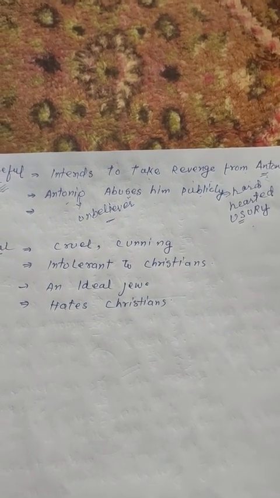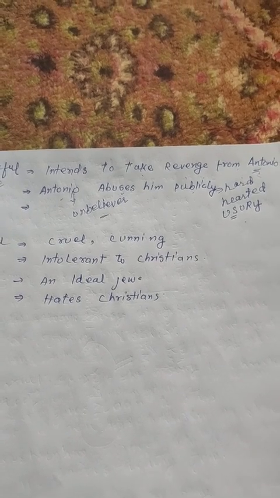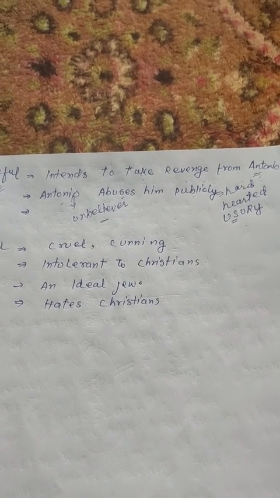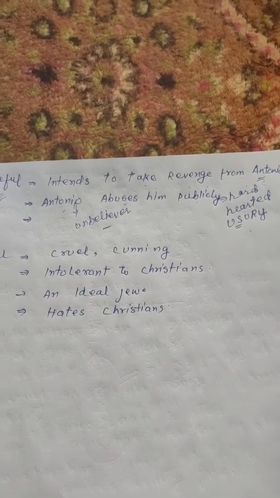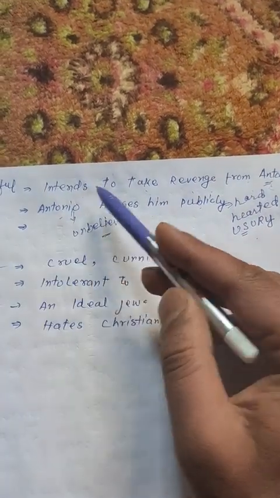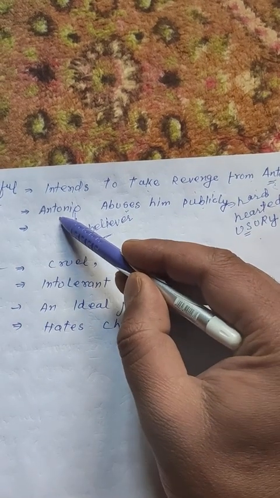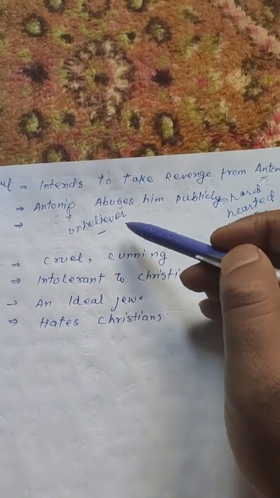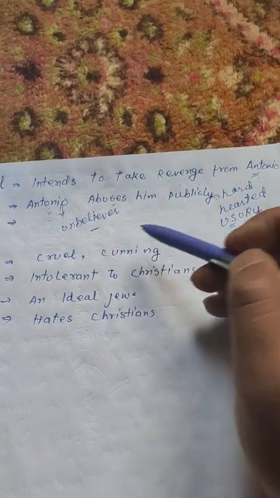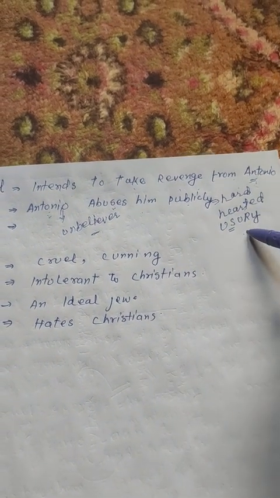In this way, we can say that Shylock demonstrates the theme of anti-Semitism in this play. Shylock by religion is a Jew. Antonio by religion is a Christian. So Antonio abhors him a lot, not only for his hard-hearted usury.